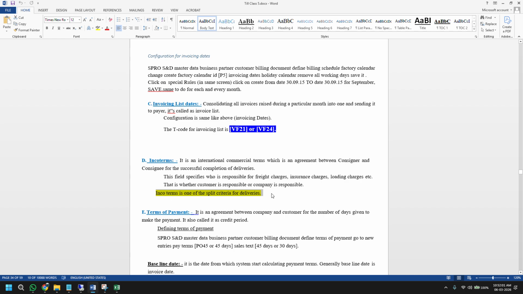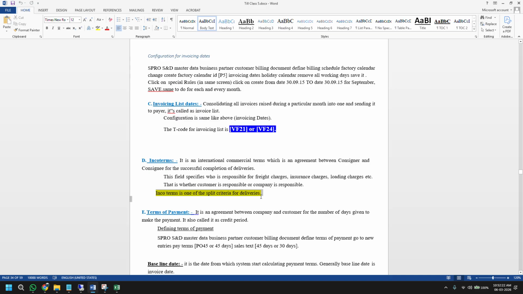So this is one of the things. Let's say everything is the same: the order, the customer, the shipping address, everything is the same except the Incoterm. If the Incoterms are different, then also SAP will not allow you to create a single delivery for multiple orders. Let's say two orders are there and both have different Incoterms. I cannot create a single delivery. So this is what it has written.